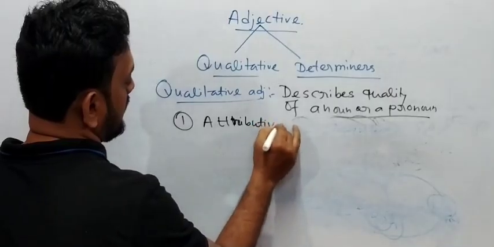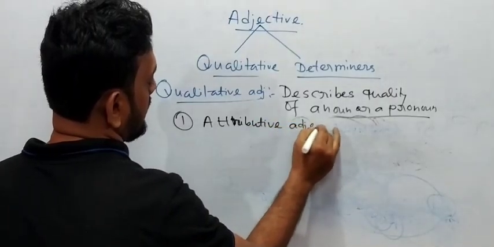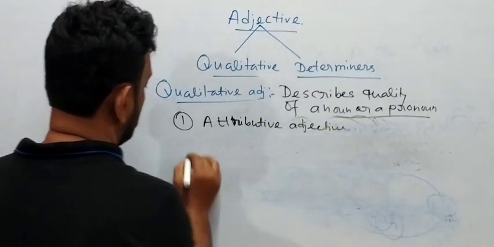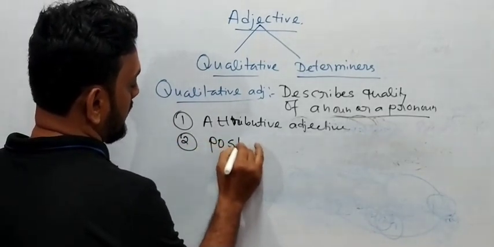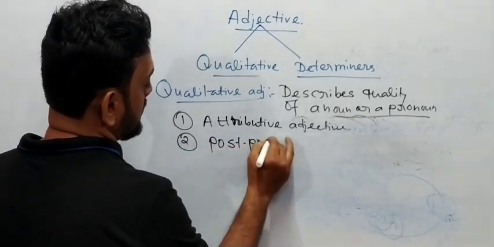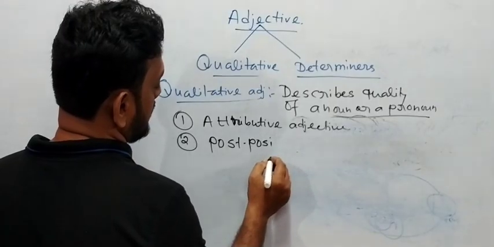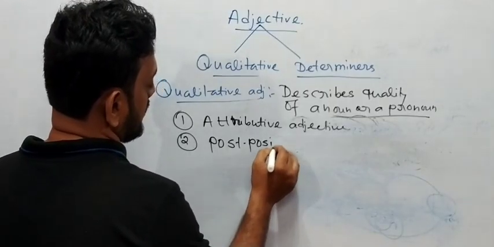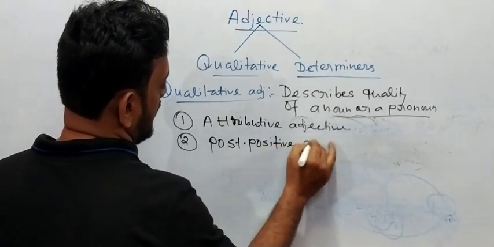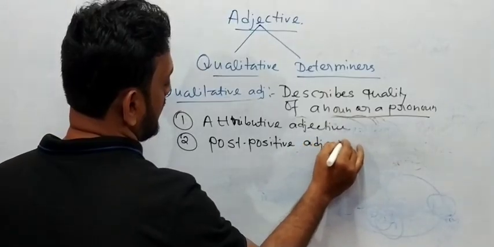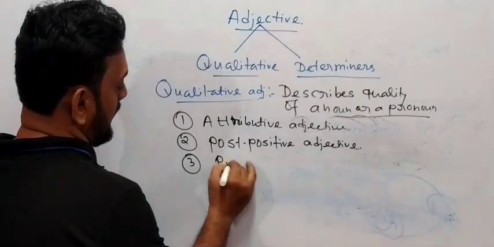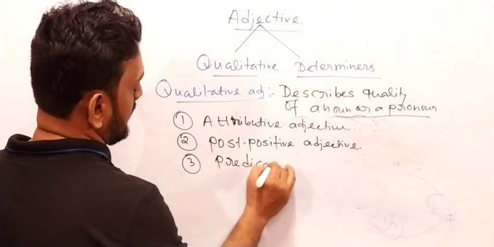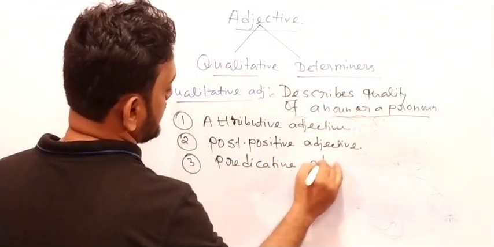Number 2, postpositive adjective. Third one is predicative adjectives.